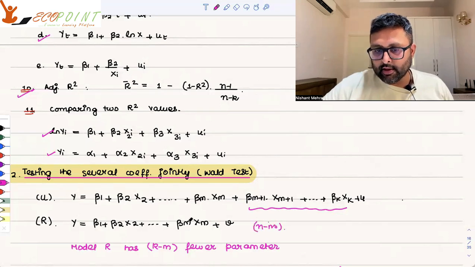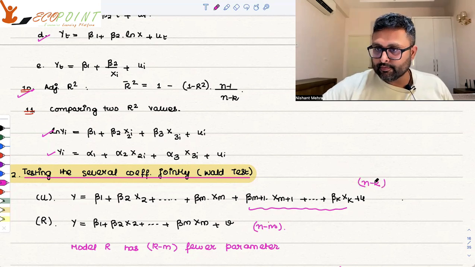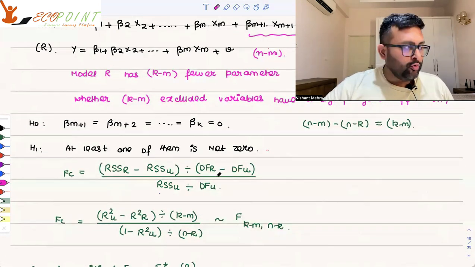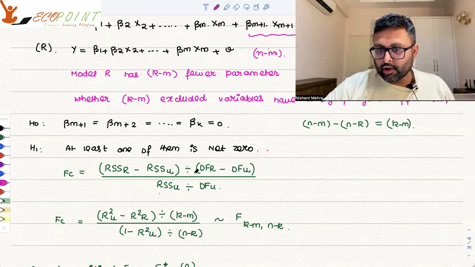N minus M. In unrestricted model, how many degrees of freedom are there? N minus K. So DFR minus DFU, what will it be? N minus M minus N minus K, that is K minus M. So here you say that this guy is your numerator.